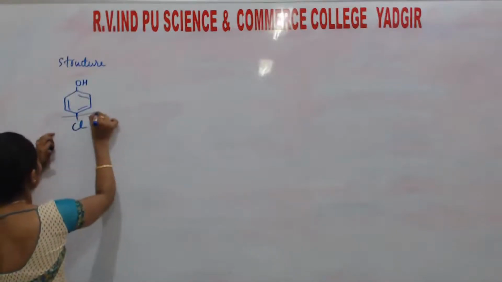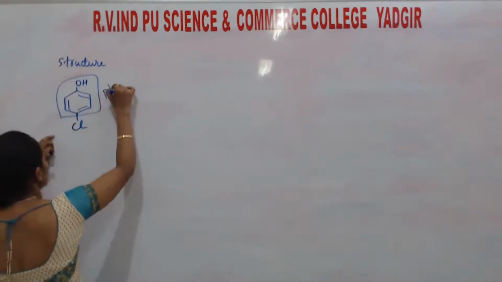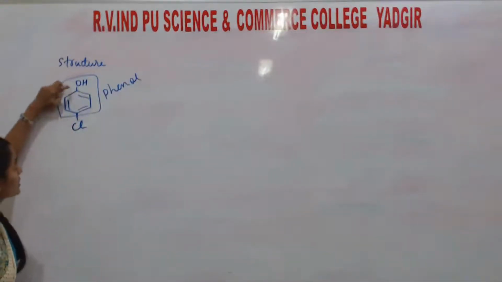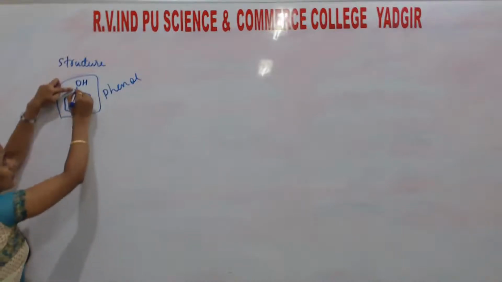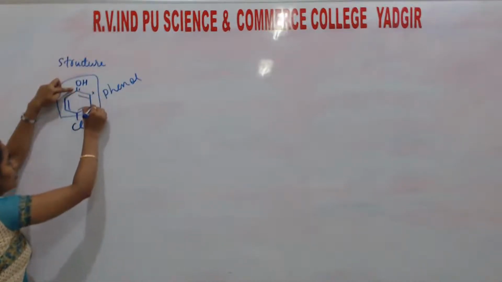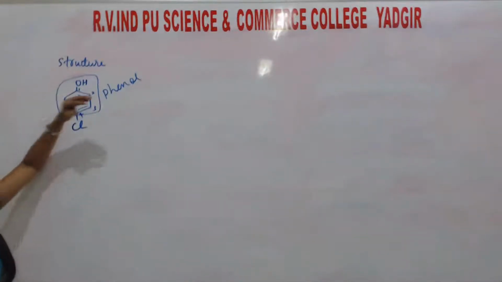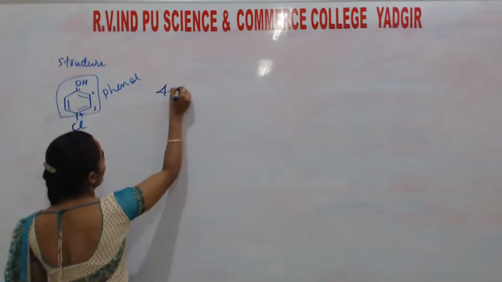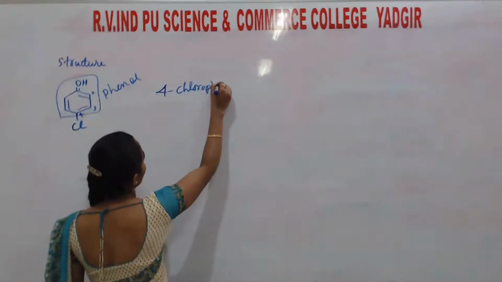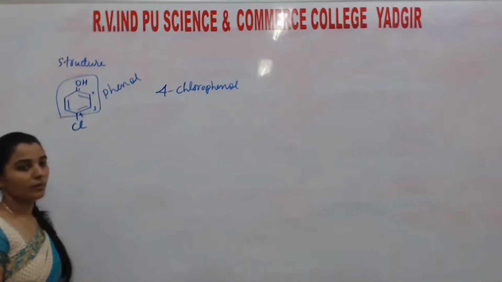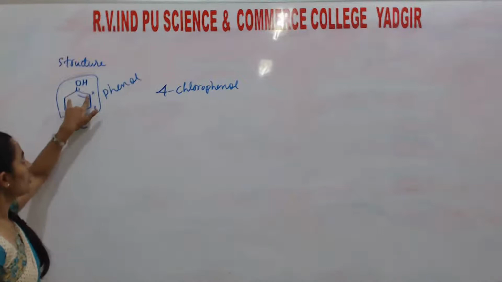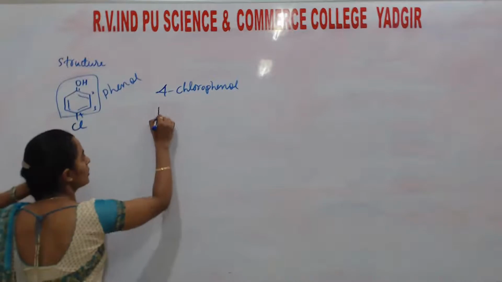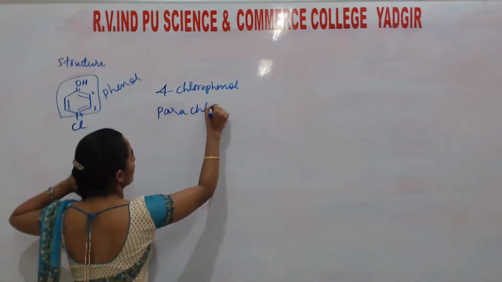That means here this complete compound is called what? Phenol. Okay, students. With respect to this OH group, this is the position 1, 2, 3, 4. Okay, you can write it as 4-chlorophenol. Or you can remember, with respect to this OH, these two are ortho position, these two are meta, this one is para. So you may also write it as para-chlorophenol.